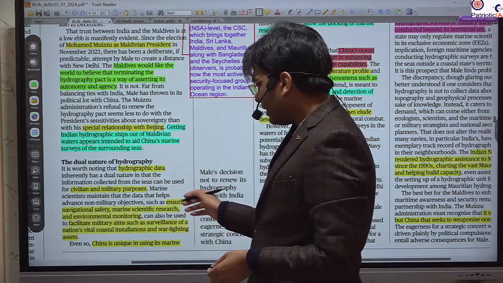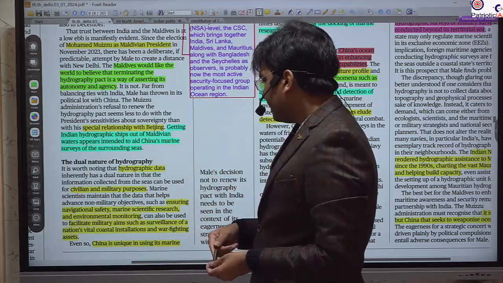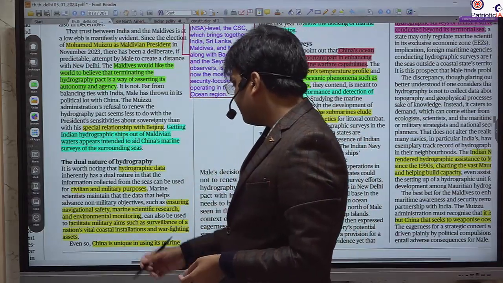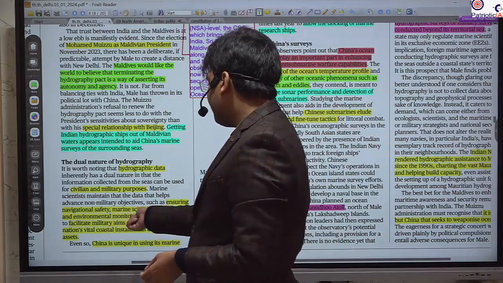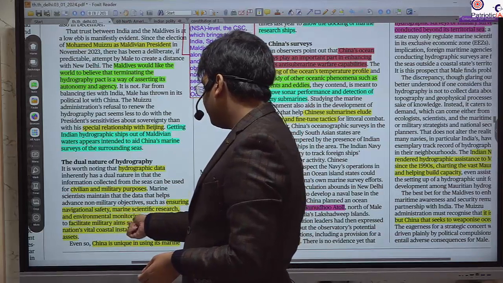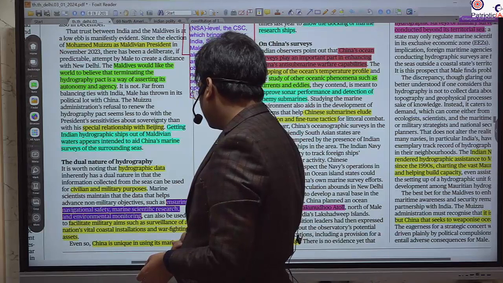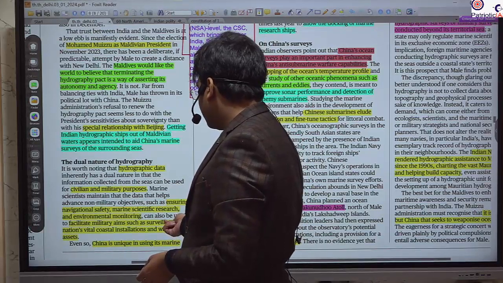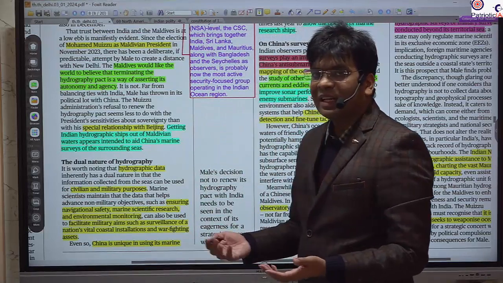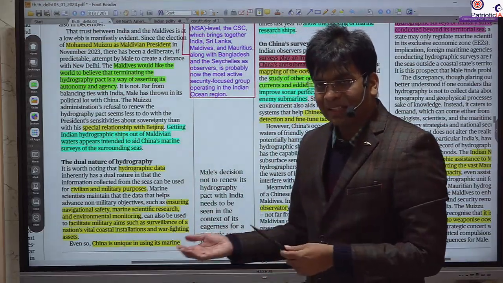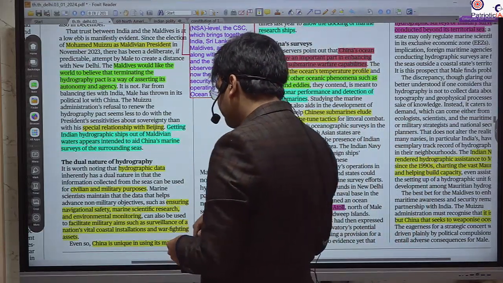China is very good at using this hydrographic data for military purposes. It can ensure navigational safety, maritime scientific research, and environmental monitoring. This is the civilian, non-military use, and military use could be the surveillance of different installations, maybe in the Indian Ocean, maybe Indian military installations.